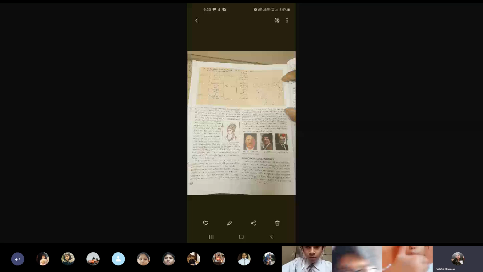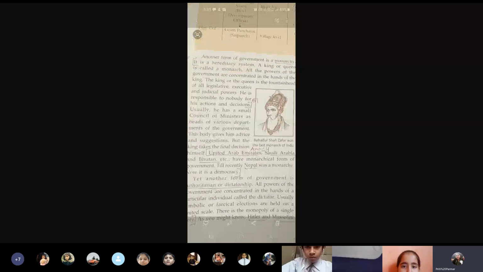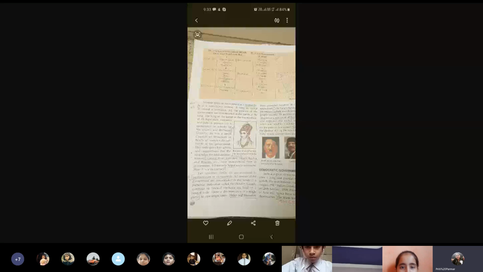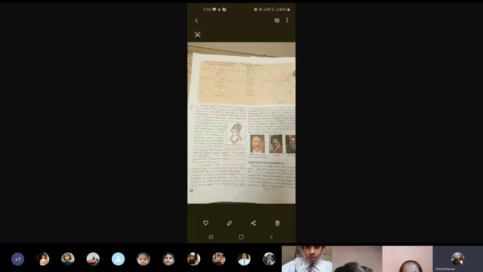Okay. So various forms of governments, where we talked of the democratic form, which is one form. Then we also talked of a form of government which is called monarchy, where the king or queen rules the country. We have some names here like United Arab Emirates, Saudi Arabia, Bhutan, Nepal, which were following this monarchy form of government. And if you remember, even in India earlier, when the kings and queens were ruling, we were also following monarchy. And after the British came, later when they went away, we followed democracy.